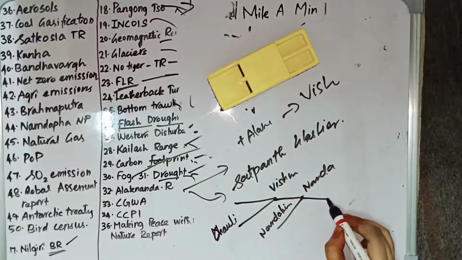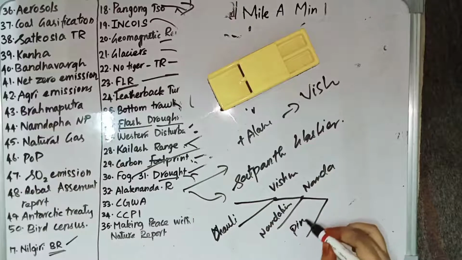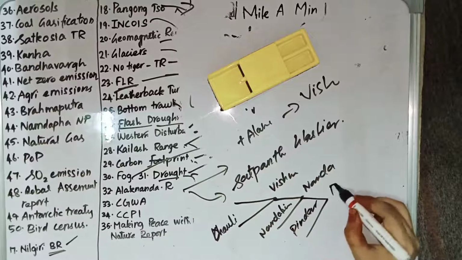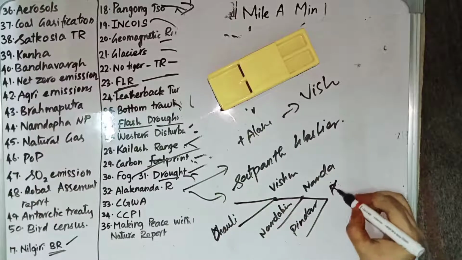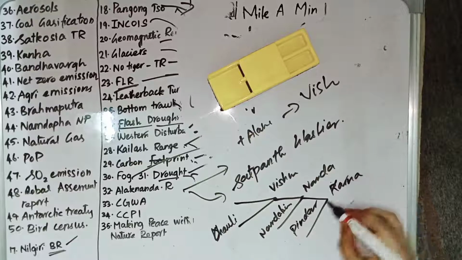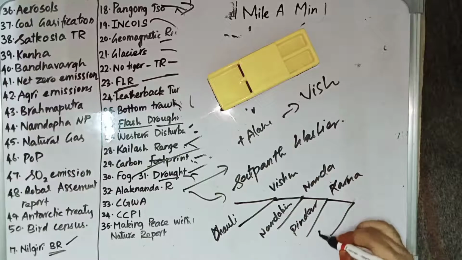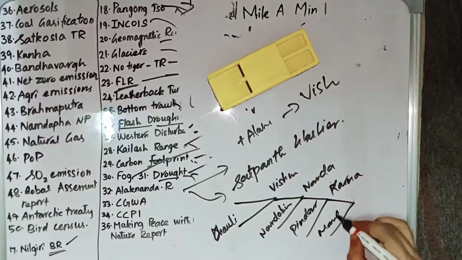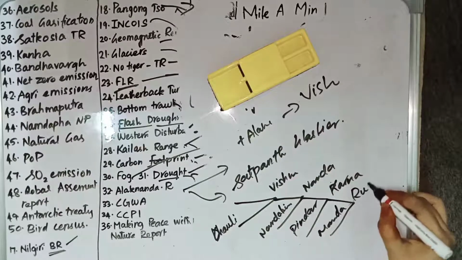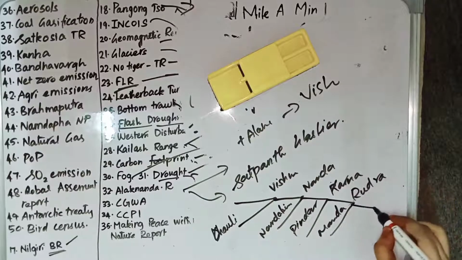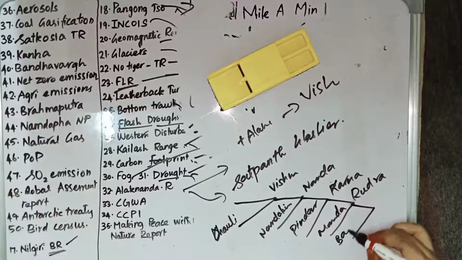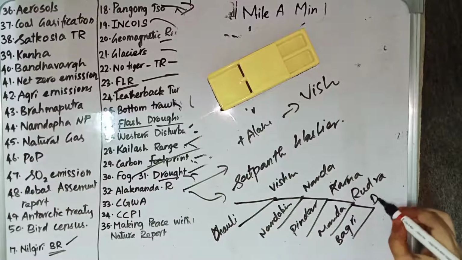Then after Nandaprayag, it meets the Pindar river at Karnaprayag. And then it meets Mandagini at Rudraprayag. And after this, it meets Bhagirathi at Devaprayag.